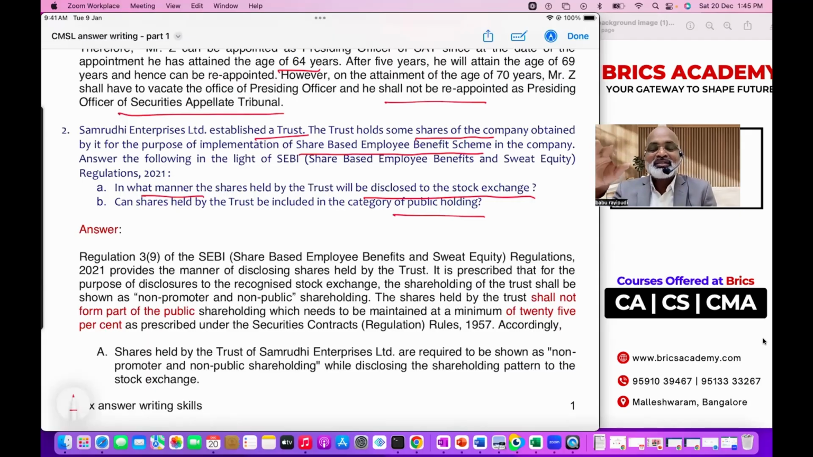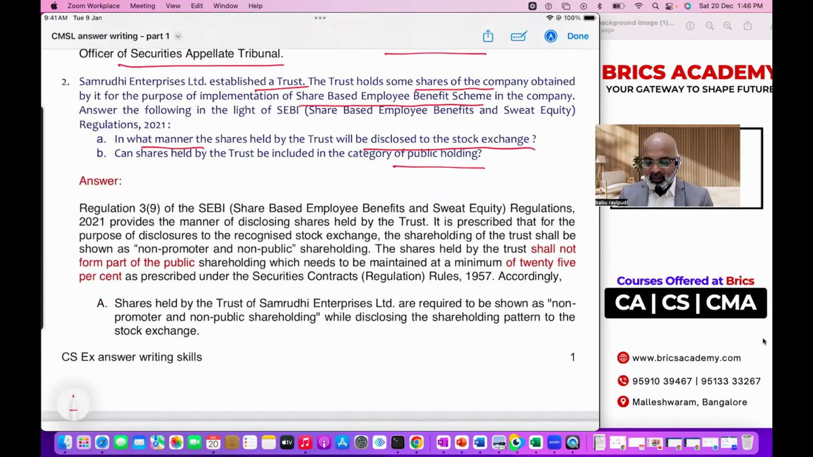Answering a question in just 5-6 lines is easy, I'm telling you. So the concept is very important. If not today, make sure you start learning the concept one by one. You want to give an attempt, that's a different story. But professional courses simply don't give you marks unless they come to a conclusion that you have understood the concept. So as per regulation of SEBI, if you don't remember the regulation number, then as per SEBI share-based employee benefit regulations 2021, like this you have to start.